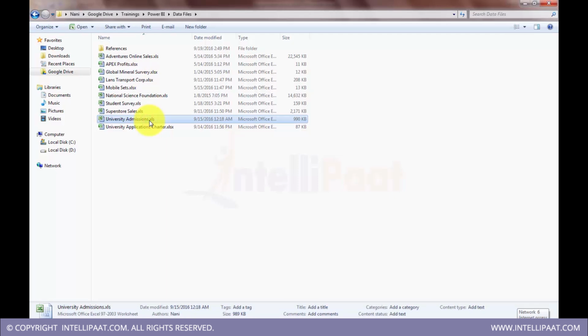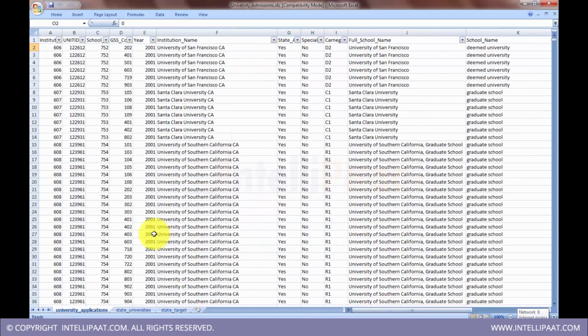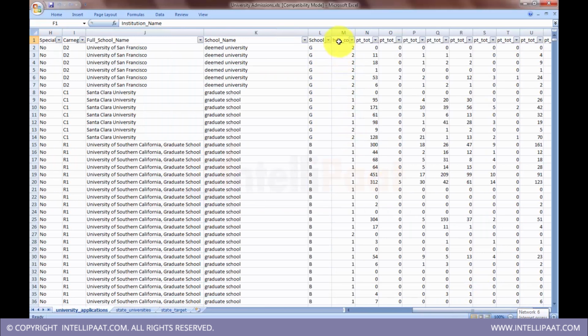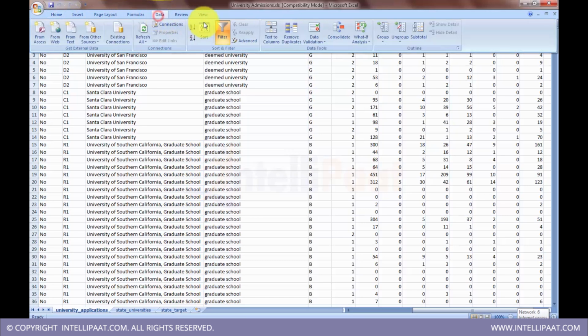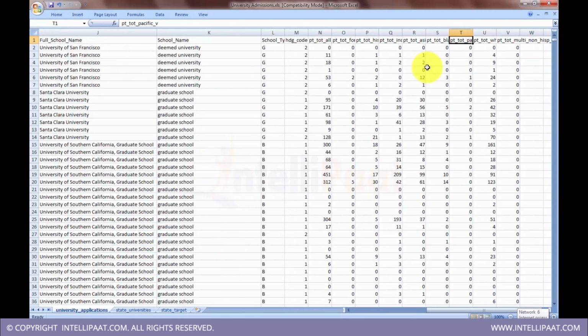This is the number of applications received by various universities located in the USA. We have data like the institution ID, institution name, school name, and the university it's affiliated to, the total number of applications received, and then the split by foreign applications, Hispanic, Indian, Asian, Black. So race wise, the number of applications received in each university in each state.